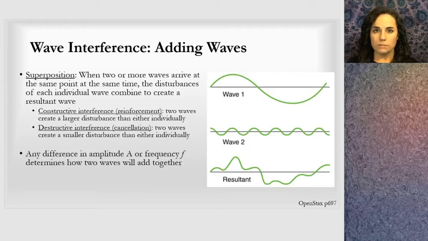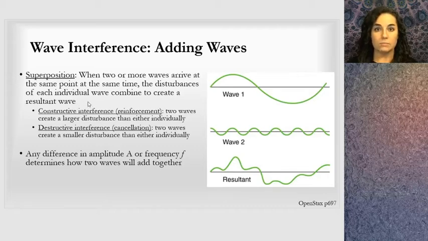In the most simple case, we will take two waves of the same frequency and same amplitude and add them together. When we do this, we must consider the principle of superposition. And superposition applies to adding more than just waves, but in the context of adding waves, it says when two or more waves arrive at the same point, the disturbances of each individual wave combine to create a resultant wave.